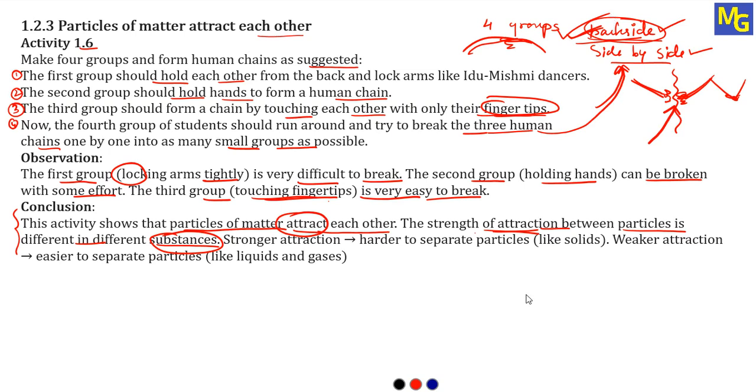There are some substances in which this attraction is a little bit weak, which can be broken by some external force, like the second chain. And in some substances, these particles have very less attraction, or we can say there is a weak attraction which can be easily broken, like liquids or gases. So this is the conclusion we can draw based on this activity. I hope you understood this activity. Now we are going to move on to the next activity.